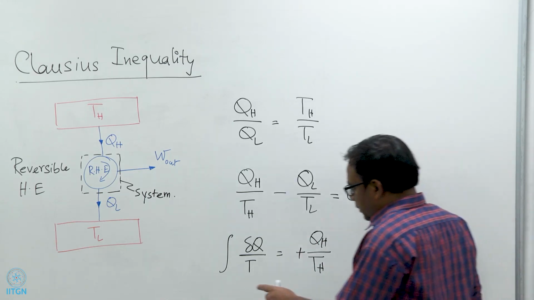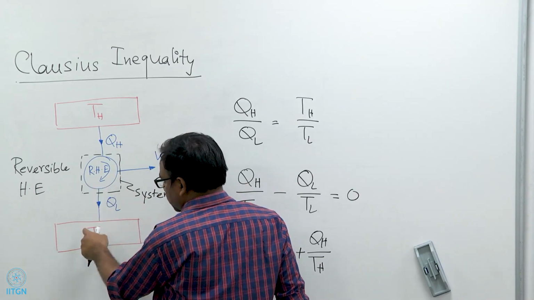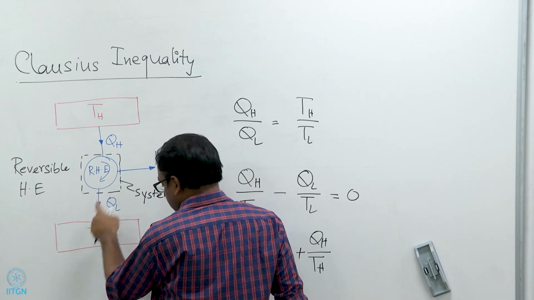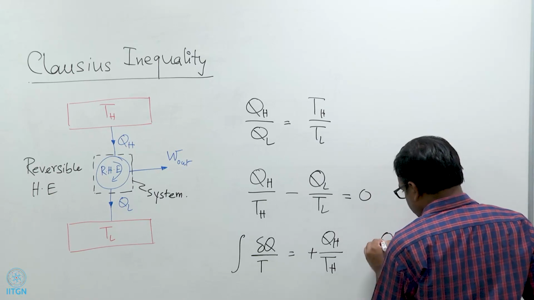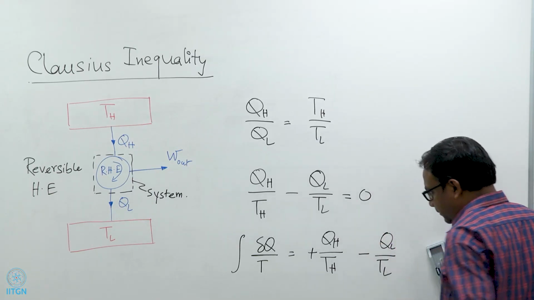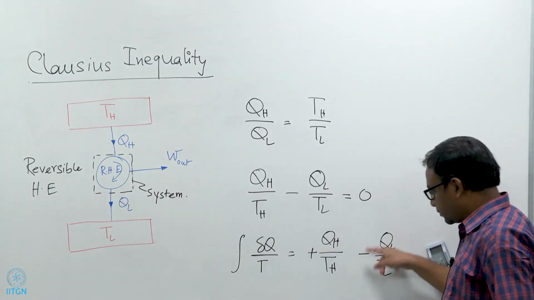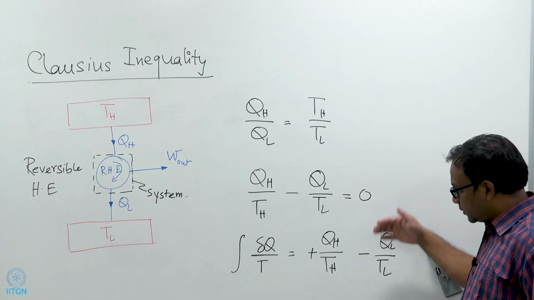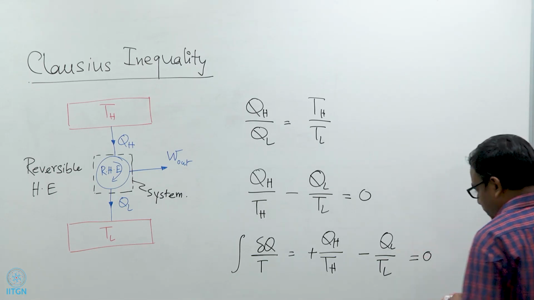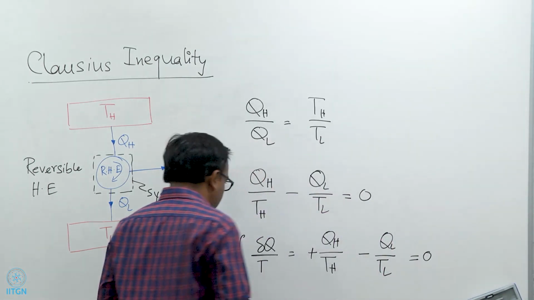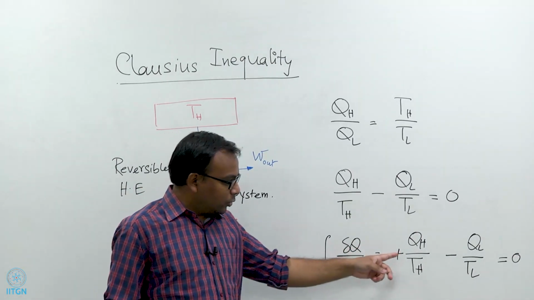Similarly, if we calculate the contribution of the heat transfer from the heat engine to the sink to the integral, that will be QL by TL, but with a minus sign, because for this process QL is negative, right, because heat is leaving the system, and that we see is equal to 0. And by the way, you should remember that that is the only heat interaction this system has with the surroundings, right. There are no other heat interactions.